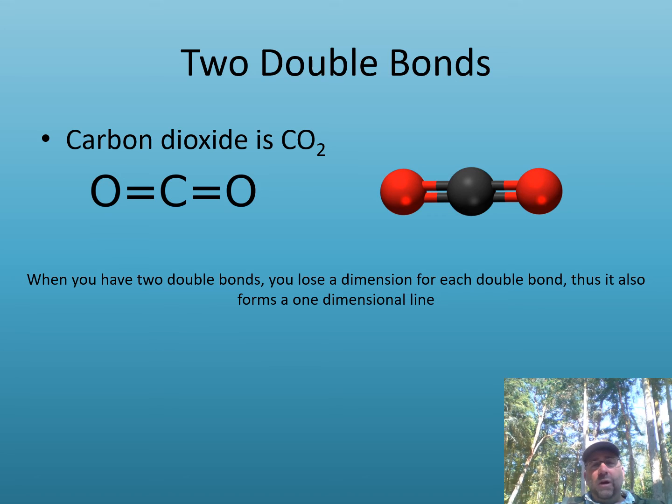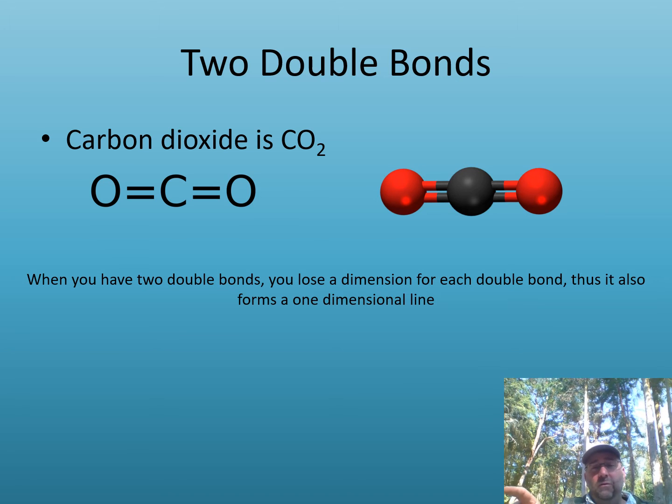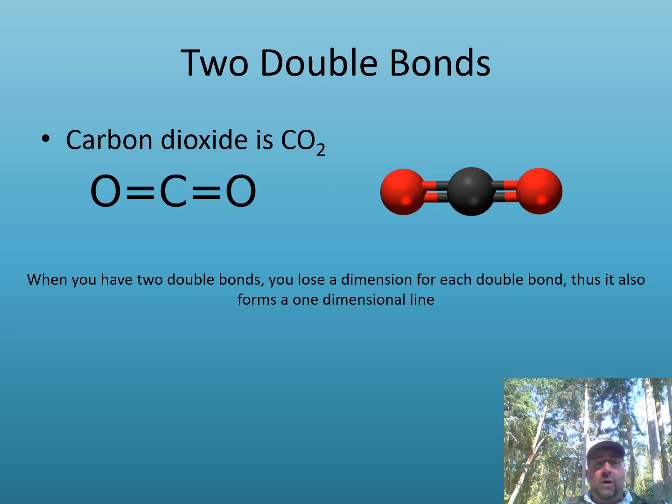Here's an example of 2 double bonds. Now again, you lose 1 dimension for each double bond. So we've lost 1 dimension here, so we've gone from 3 to 2, and then we've lost another dimension here, which takes us from 2 to 1, and you'll notice that carbon dioxide is a linear molecule. It goes in a line.